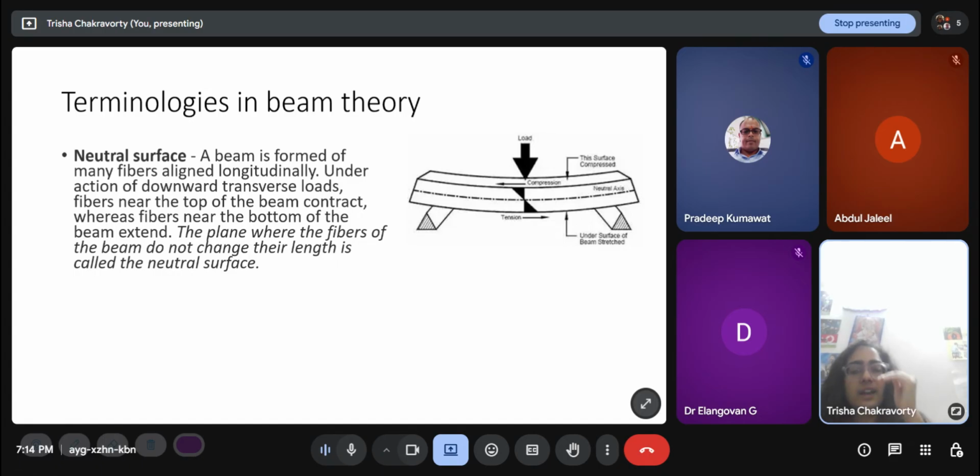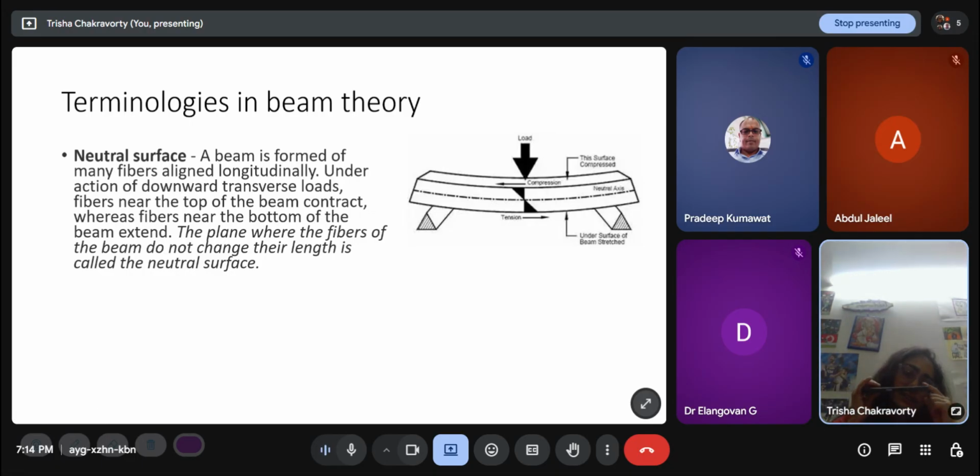So there will be one plane in between somewhere here where there is neither any tension nor any compression. The plane where the fibers of the beam do not change their length is called the neutral surface. So why is it a surface? Because a beam is like this. It has a depth, it has a length, and it also has a cross section like this. So there is a neutral surface cutting through the beam which is undergoing neither tension nor compression, and all the fibers on top of it are undergoing compression and getting shortened, and all the fibers below it are undergoing tension and getting elongated.